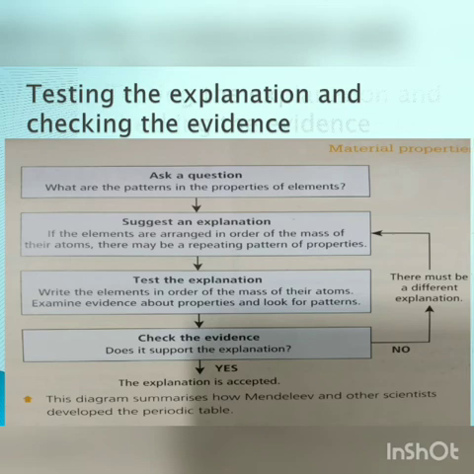Then scientists had to fill the gaps that were left in the periodic table. So other scientists tested the explanation. They tried to find the elements that Mendeleev had predicted. In 1874, a French scientist found one of the missing elements. He discovered the element under aluminium and called it gallium. The properties of gallium were those predicted by Mendeleev.